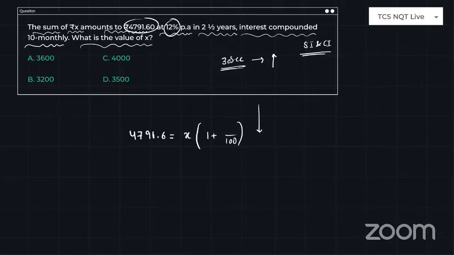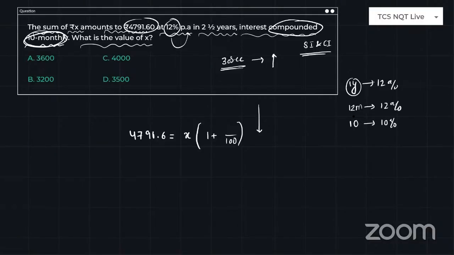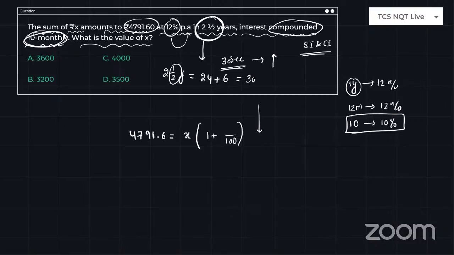The rate of interest is 12% per annum. So for 1 year, it is 12%, and 1 year is nothing but 12 months. He wants the compound interest every 10 months, so for 10 months, what is the rate of interest? Can I say 10% per 10 months? Next, look at the time period, 2.5 years. That is 24 months plus half a year, which is 6 months. The total is 30 months.